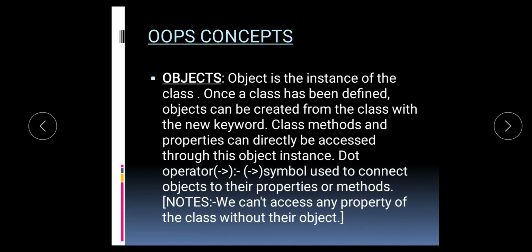Second one, object. These are the basic runtime entities in object-oriented system. They may represent a person or a bank account or any item that the program may handle. A problem in programming is analyzed in terms of objects and the nature of communication between them. When a program is executed, objects interact with each other by sending messages.